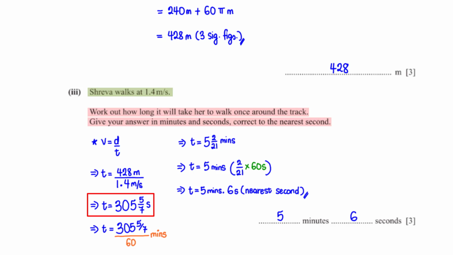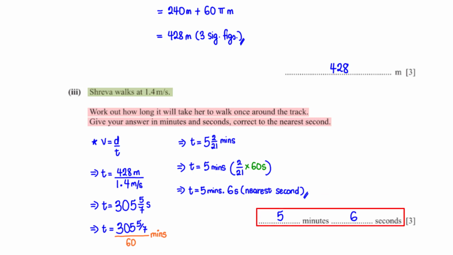To convert this to minutes, we divide by 60. This gives us 5 2/21 minutes. To convert 2/21 minutes to seconds, we multiply 2/21 by 60. 2/21 times 60 gives us 6 seconds rounded to the nearest second. So the time it will take her is 5 minutes 6 seconds.